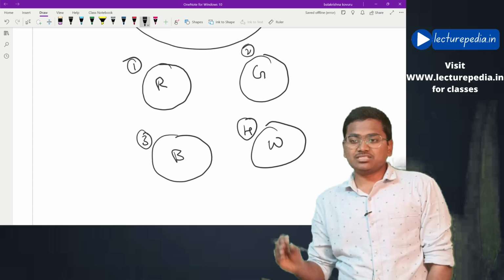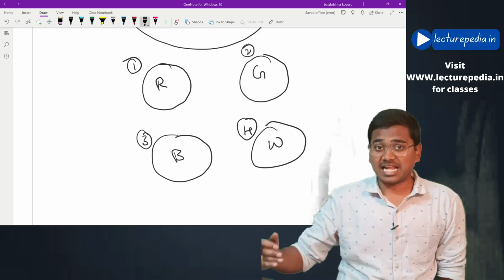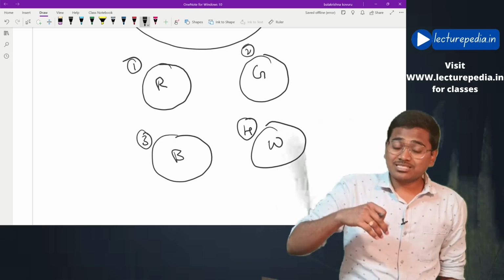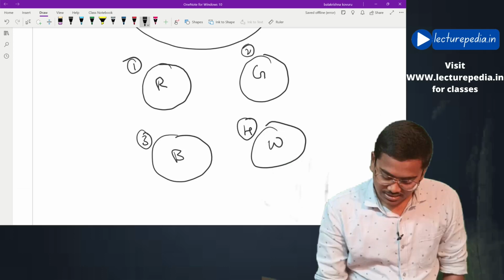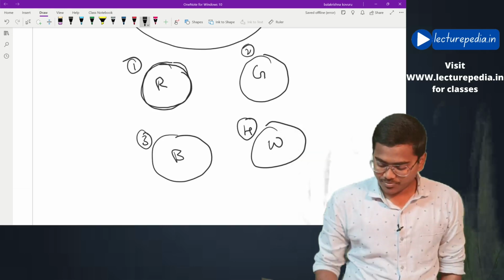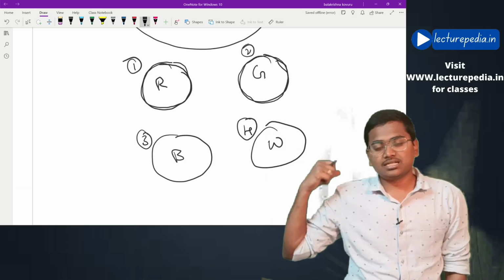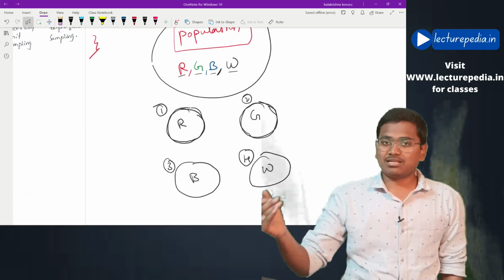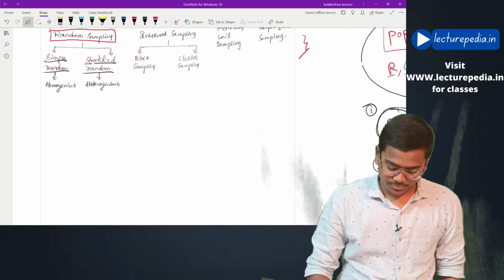Like this, first of all, auditor will divide the entire population into various strata. Now he will apply random sampling, simple random sampling, to these strata. In this red apple strata, he will randomly select some of the apples as sample. In this green apple strata, he will randomly select apples. This is how stratified random sampling works. That is stratified random sampling.